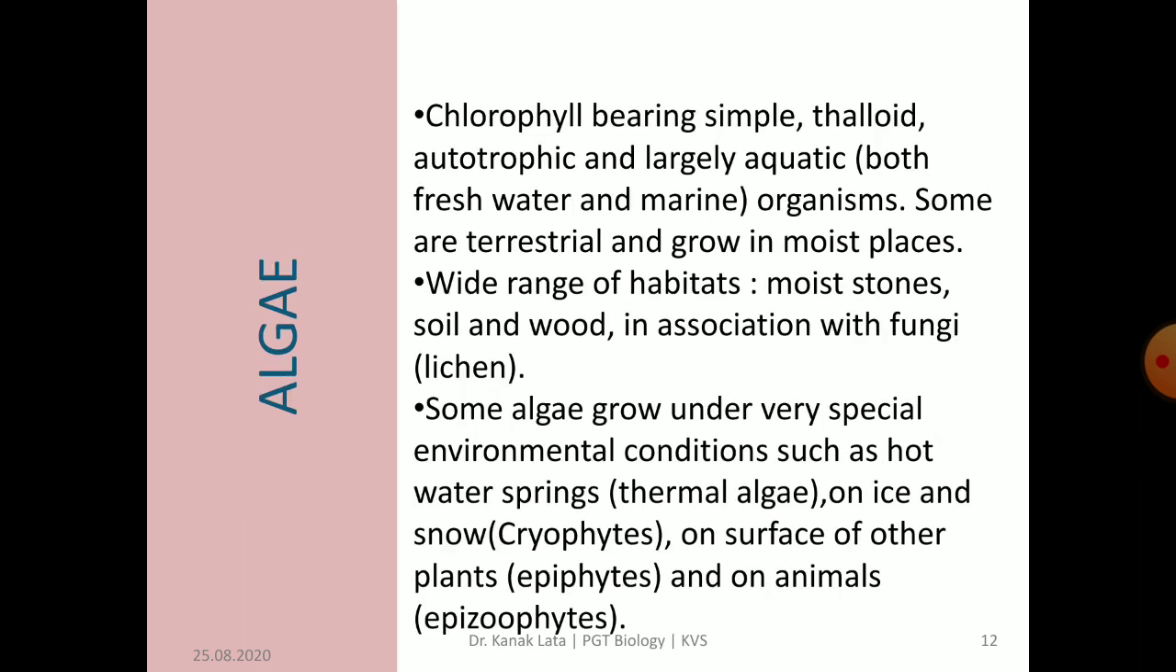Now let us discuss the first category of Plantae, that is algae. The term algae was coined by Carolus Linnaeus, which means seaweeds. Algae are the most primitive photosynthetic, thylakoid-containing, eukaryotic organisms. Here we will discuss the salient features of algae.